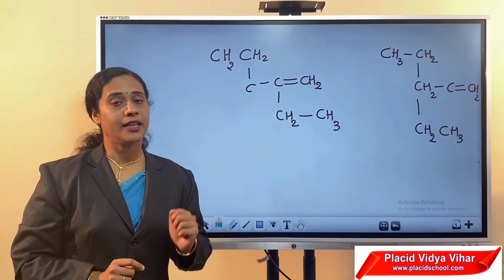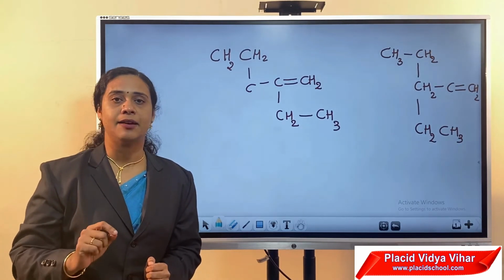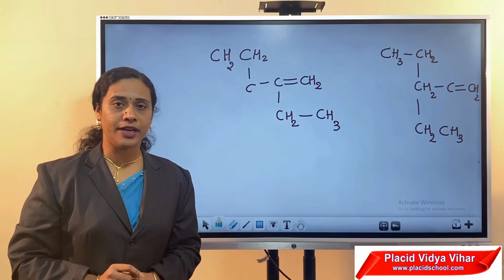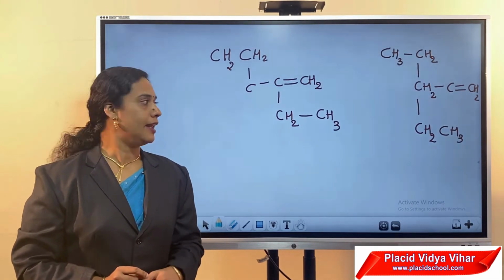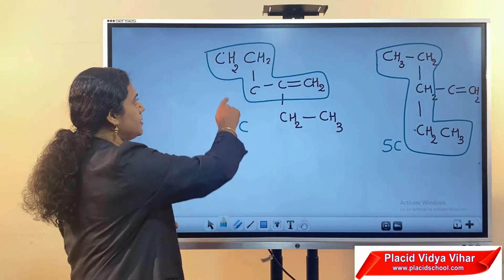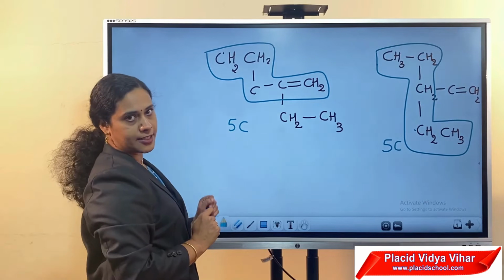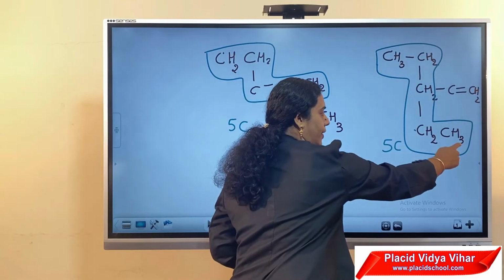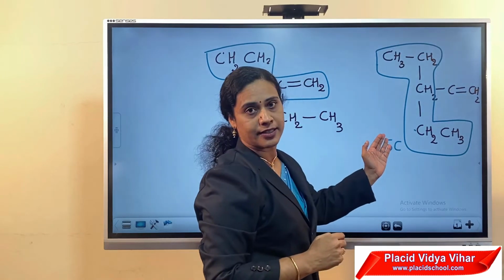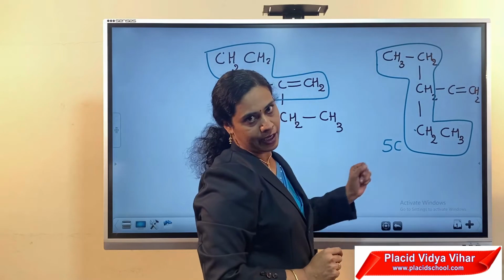Second point, in the case of an alkene, you have to use ENE as the primary suffix. For a triple bonded compound, the primary suffix is YNE. Let us consider this compound. If you select the longest chain in this manner, then this chain consists of 5 carbon atoms. If you select the longest chain in this way, you will get another longest chain. That chain also consists of 5 carbon atoms.